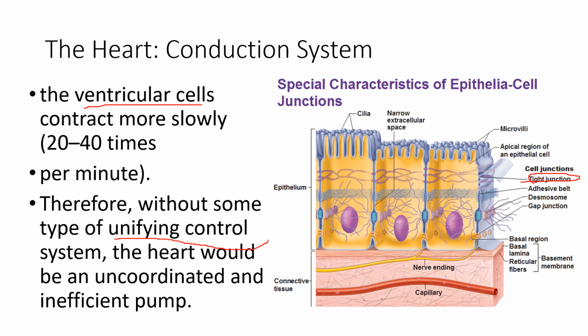So the muscle cells or cardiac cells have desmosomes. Did you remember desmosomes? We have desmosomes that connect all the cardiac cells intact together so that they will not be pulled apart. So this is one important characteristic of the cardiac cell.